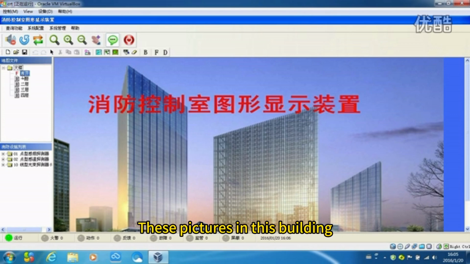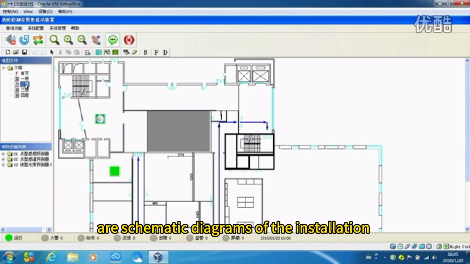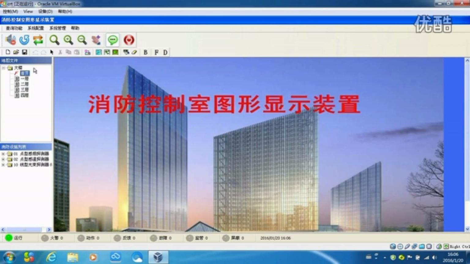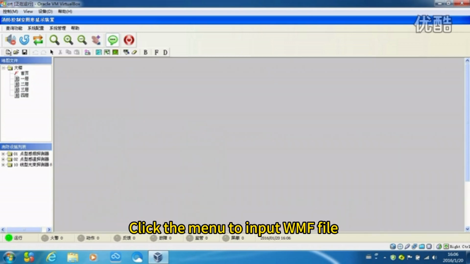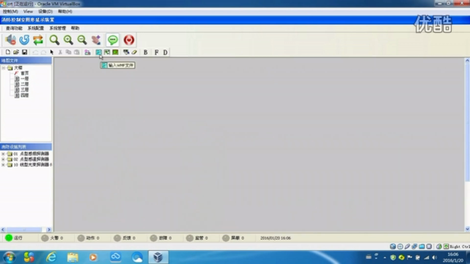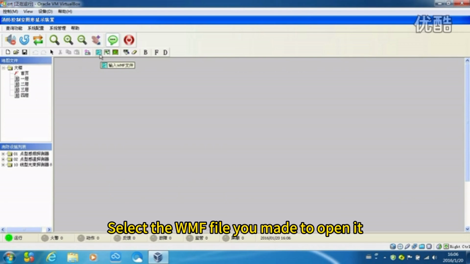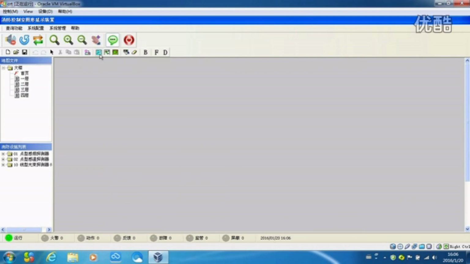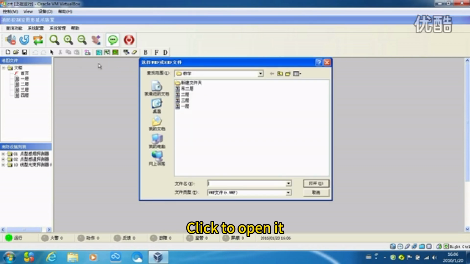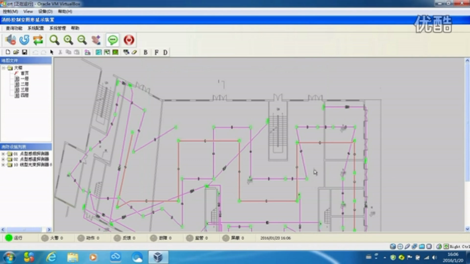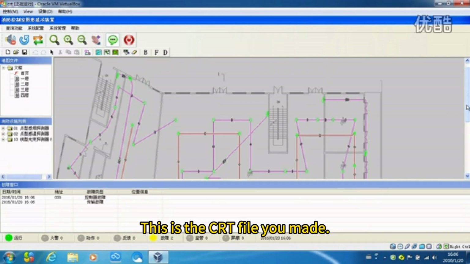These pictures in this building are schematic diagrams of the installation. Click the menu to input WMF file. Select the WMF file you made to open it. Click to open it. This is the CRT file you made.